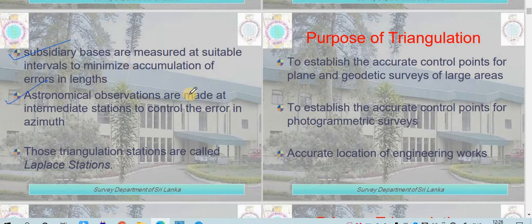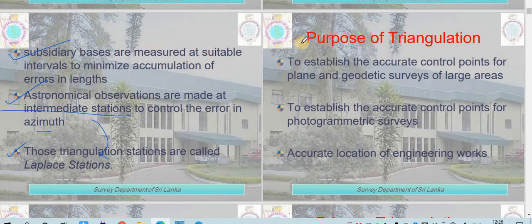After that, astronomical observations are made at intermediate stations to control the error in azimuth. So sometimes astronomical observations are also made to reduce the error. Those triangulation stations are called Laplace stations. The intermediate stations marked with the help of astronomical observation are called your Laplace stations. So you should remember this: astronomical observation made on intermediate stations are called Laplace stations. Hope this is clear.